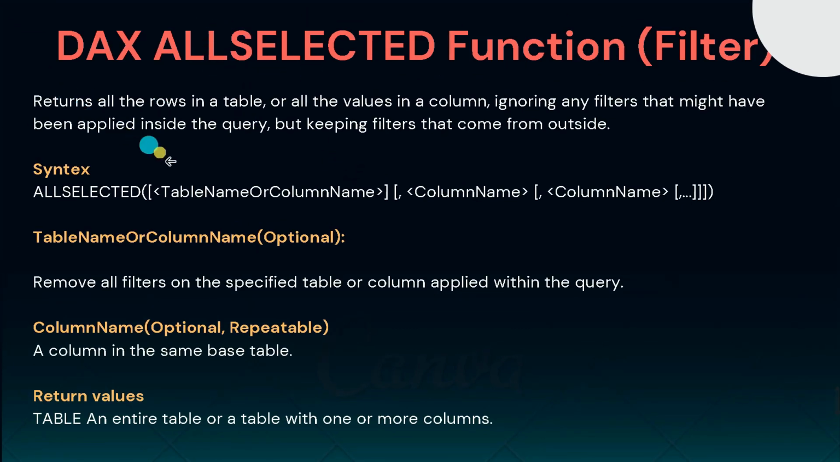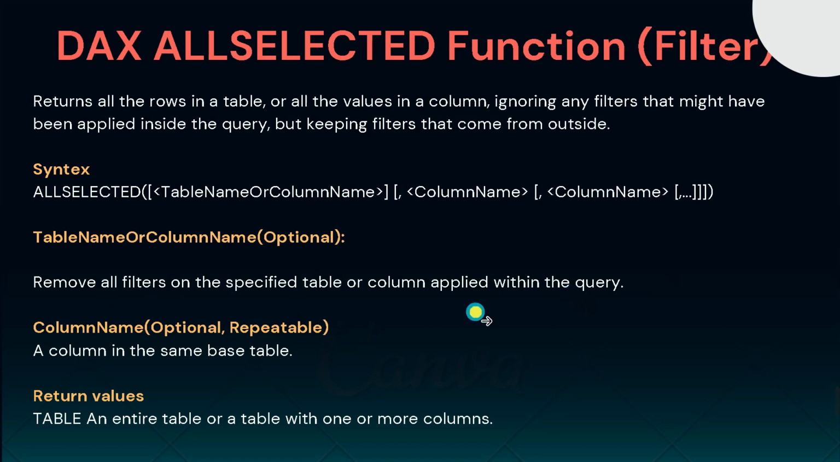So in Power BI, when we want to return all the rows in a table or all the values in a column by ignoring any filter that has been applied inside the query but keeping the filters that come from outside, in this case the best DAX function that we have to use is called the ALLSELECTED DAX function. Okay, and here you can see the syntax of this ALLSELECTED function. First of all you have to write the keyword ALLSELECTED, and inside the bracket you have to pass the table name or that may be the column name, from where you want to remove all filters that have been applied within the query.